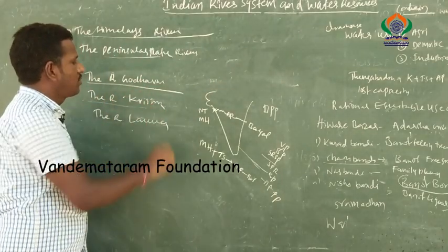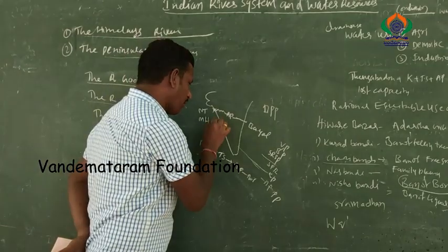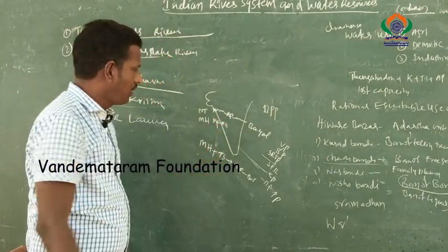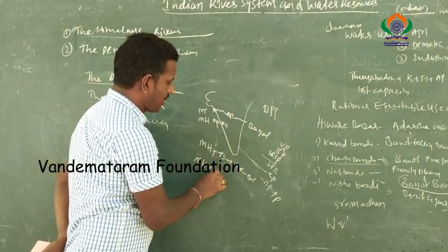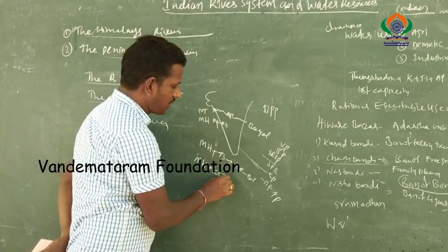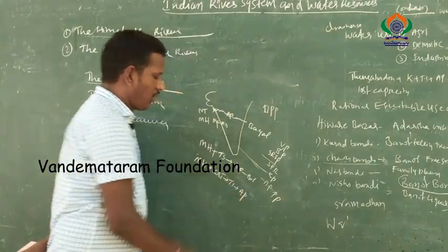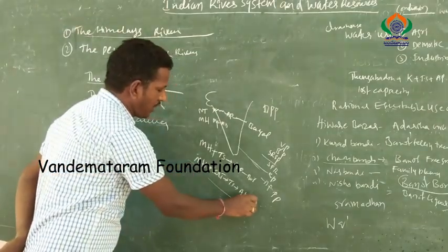Next we discuss river Krishna. The river Krishna is born at Mahabaleshwar in Maharashtra. Next it enters Karnataka state, then Telangana state, and finally Andhra Pradesh state. The river Krishna covers 4 states.